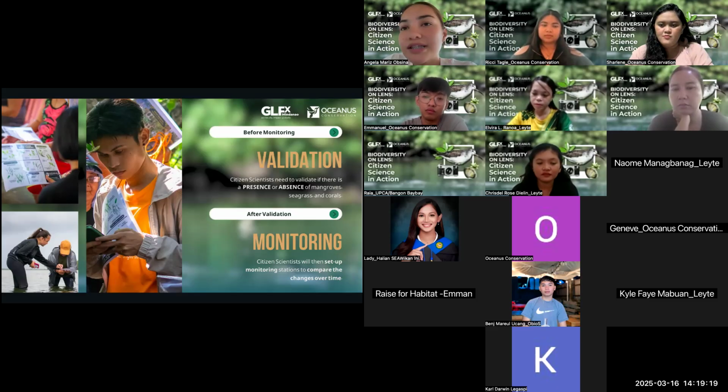If there is seagrass in that area, then citizen scientists can set up monitoring stations to compare changes over time. So it's really important to validate first whether there is a mangrove area or a seagrass area before you set up your monitoring stations and implement a citizen science activity.